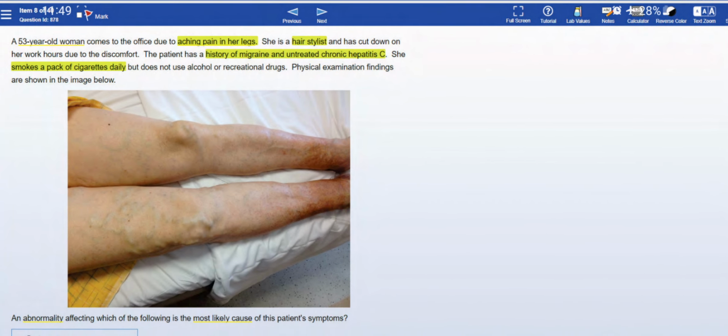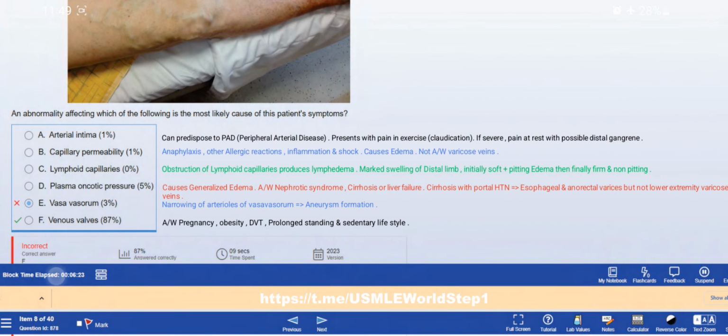So this is the case of varicose veins. Why? Because she is a hairstylist and would stand over there for a long time. That would cause varicose veins, right? Abnormality in the veins, venous walls, right? Okay. So venous wall problems are associated with pregnancy, obesity, deep venous thrombosis, prolonged standing and sedentary lifestyle.